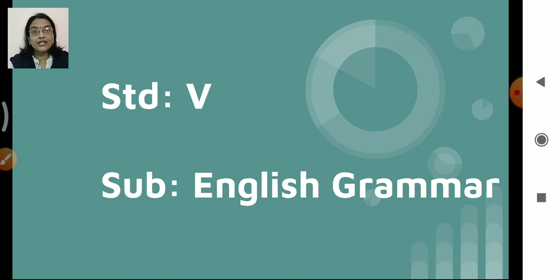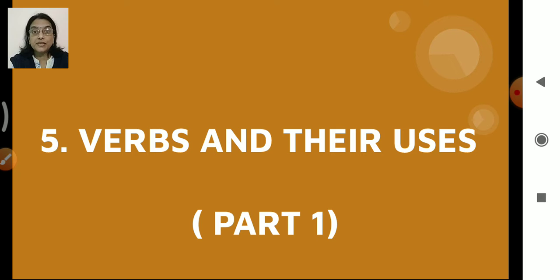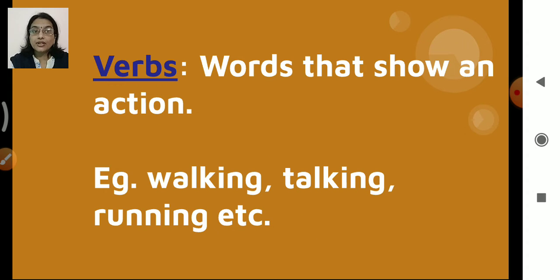Okay, and our topic is verbs and their uses. This is part 1. Now children, we very much know what a verb is, right? Verbs are words that show an action. They are also called doing words. For example, walking, talking, running. All these words show some action. That is why they are called action verbs. So these are the verbs.